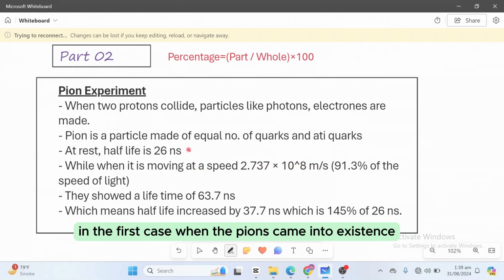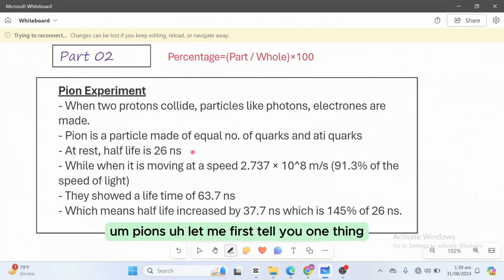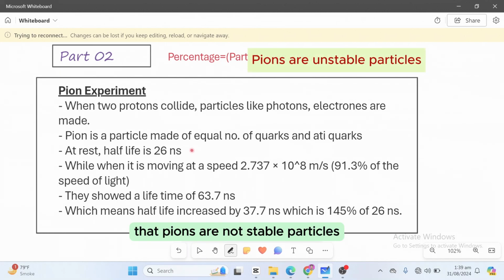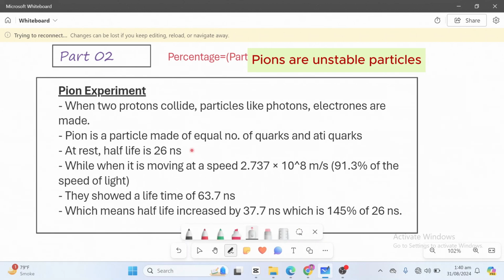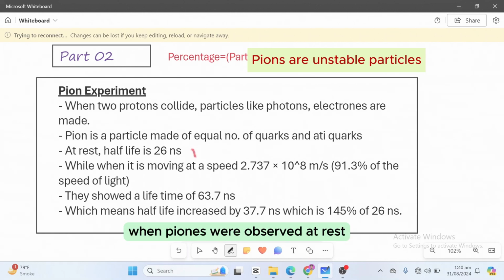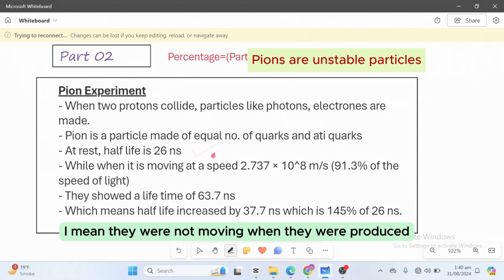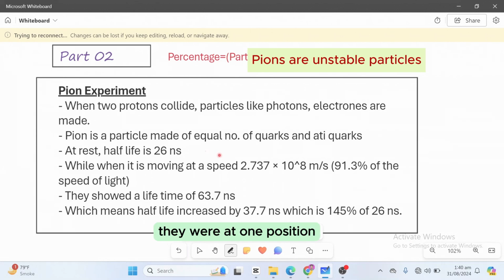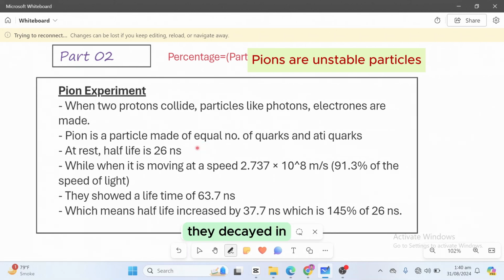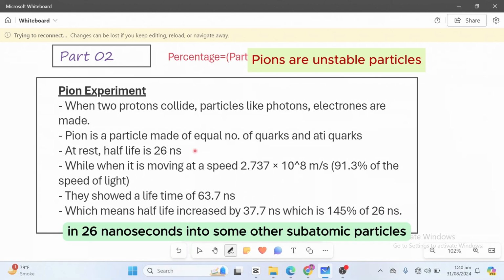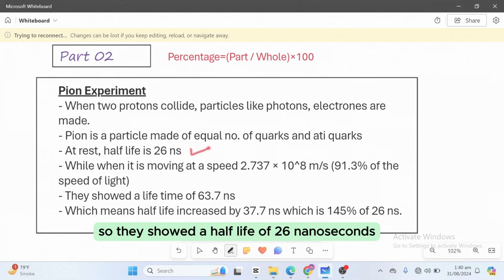In the first case, let me first tell you one thing, that pions are not stable particles. Whenever they are produced, they immediately decay into some other subatomic particles. And in the first case, when pions were observed at rest, I mean they were not moving, when they were produced, they were at one position, and they showed a lifetime of 26 nanoseconds. When they were produced at rest, they decayed in 26 nanoseconds into some other subatomic particles. So they showed a half-life of 26 nanoseconds.